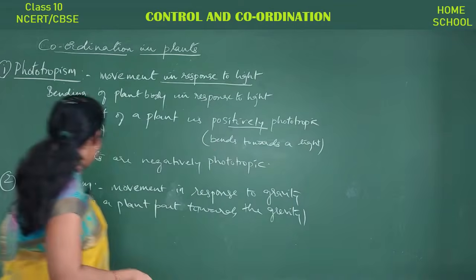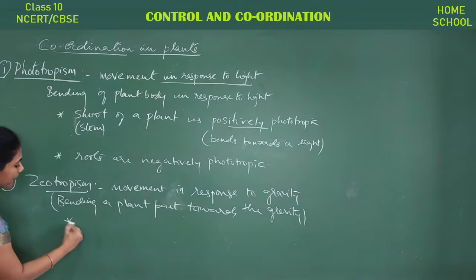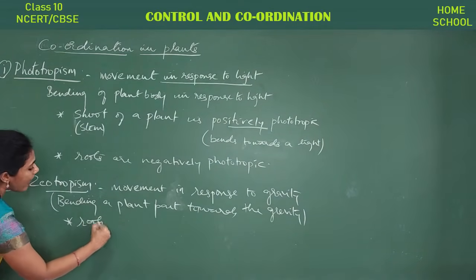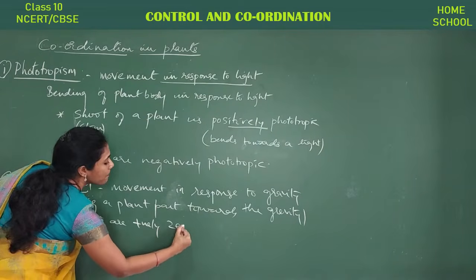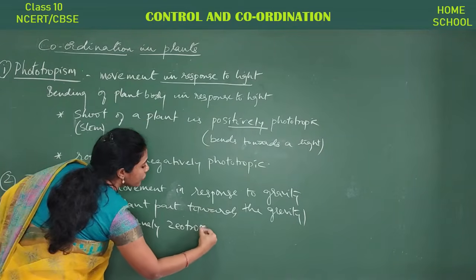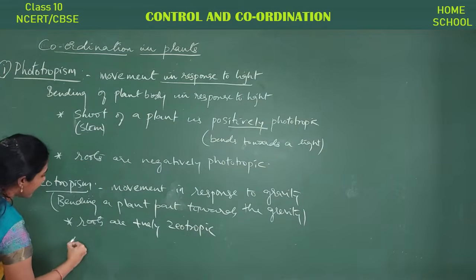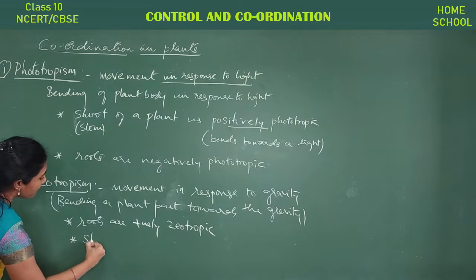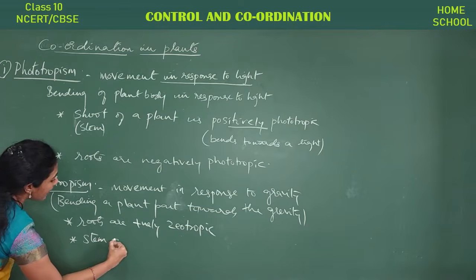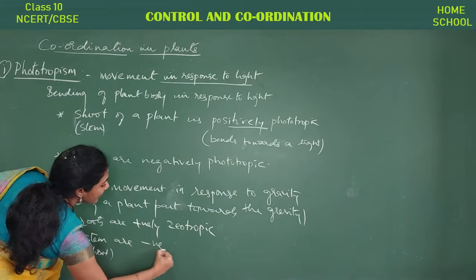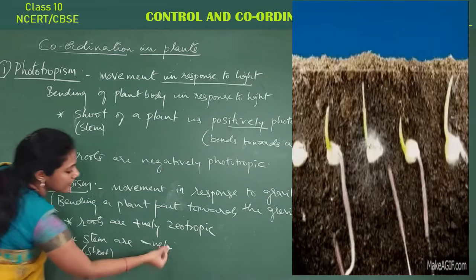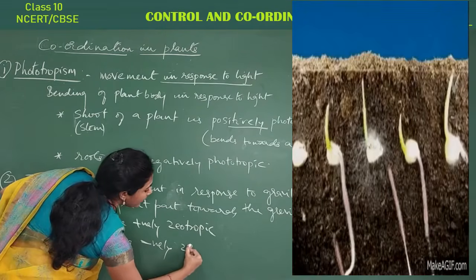So that's the reason. What are the 2 points you have to remember here? Roots are positively geotropic. Okay, whereas the stems, or the shoot part, is negatively geotropic. If I write like this, it is negative. Okay, negatively geotropic.